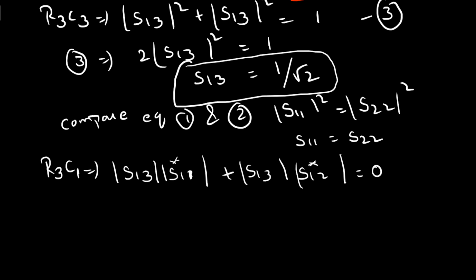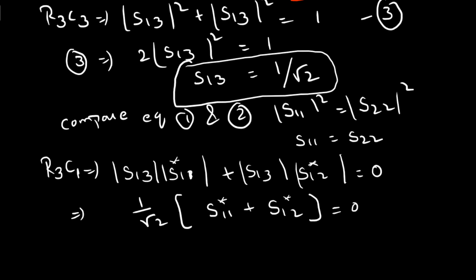Replacing this, we take S13, which is 1 by root 2, as a common factor, giving 1 by root 2 times (S11 star plus S12 star).